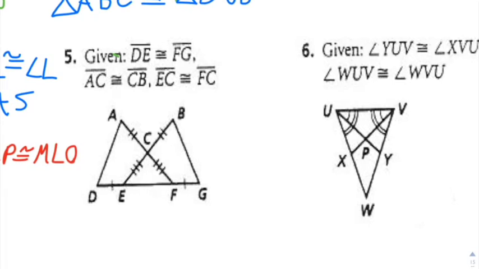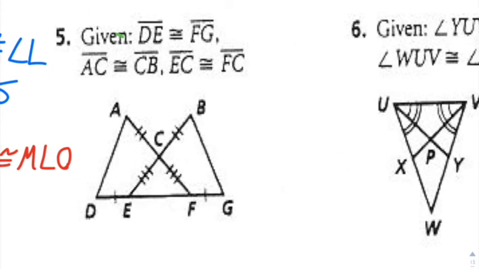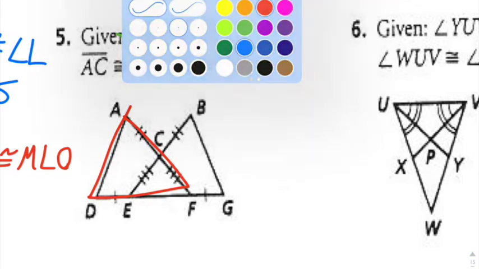Let's see what's going on. Now this one, remember this being kind of tricky from last year. So they give us that DE is congruent to FG. Oh, okay, so those are those little sides right there. And then AC is congruent to CB, and then EC is congruent to FC. So obviously there's one triangle here in the middle, but as far as two triangles, I think we're going to be dealing with this triangle over here, AFD, and then we're going to have to go with BEG right there.